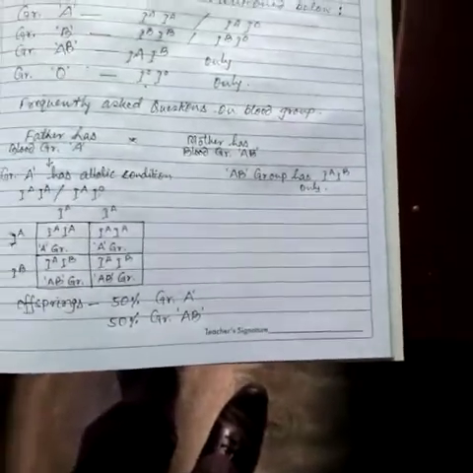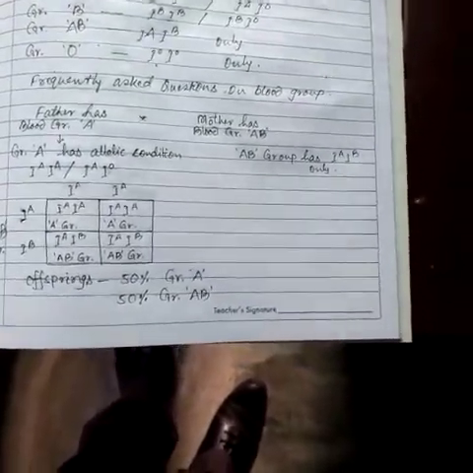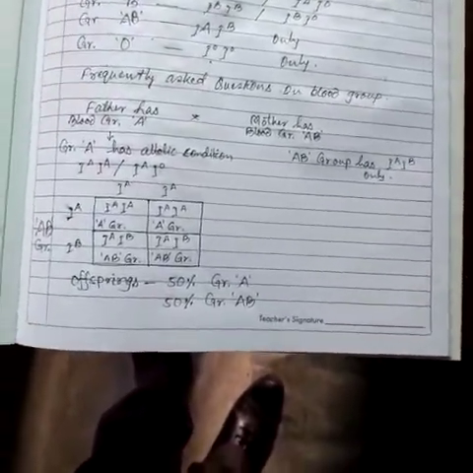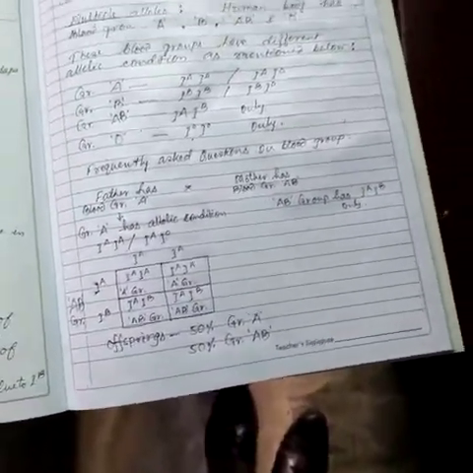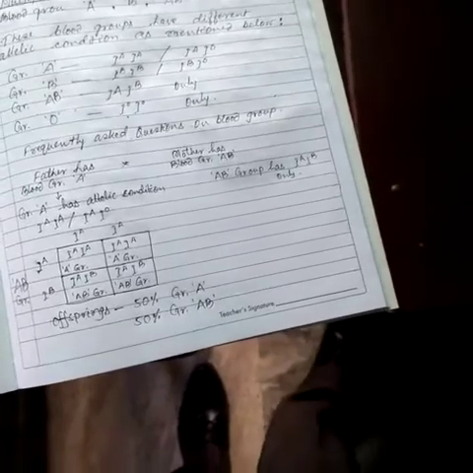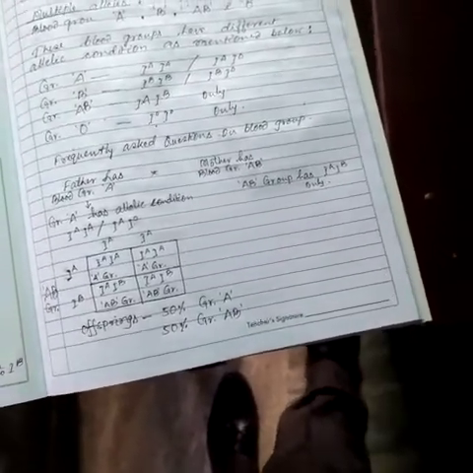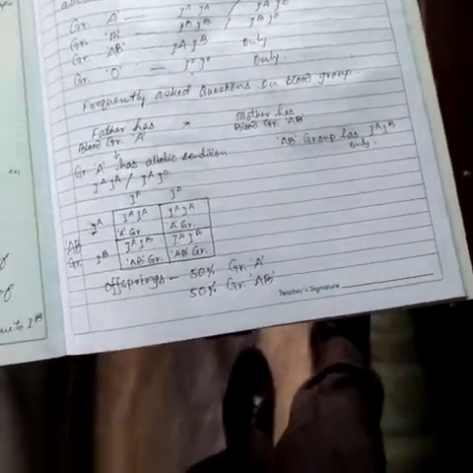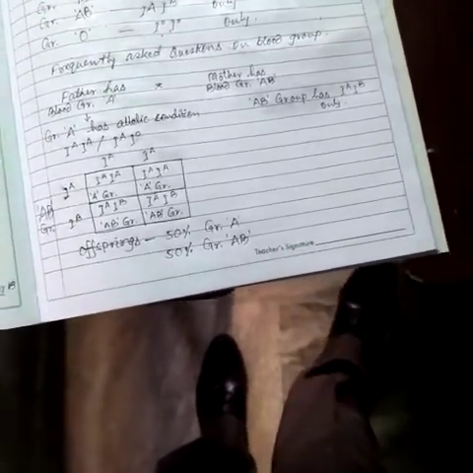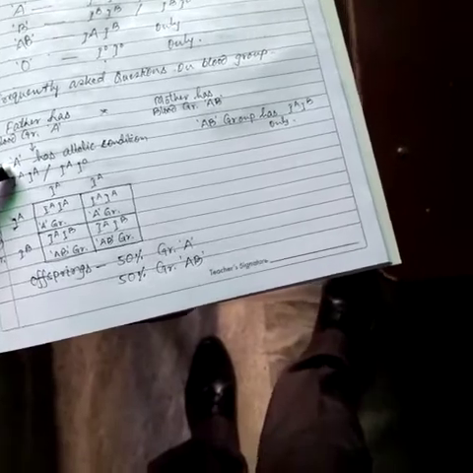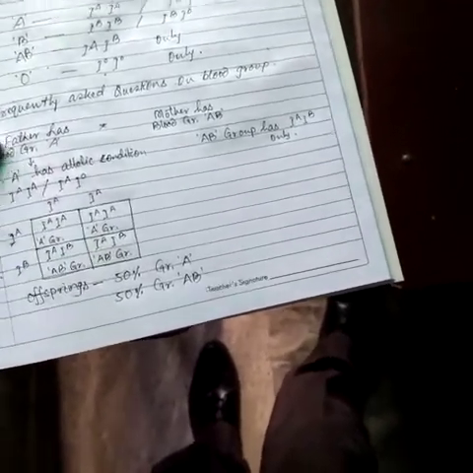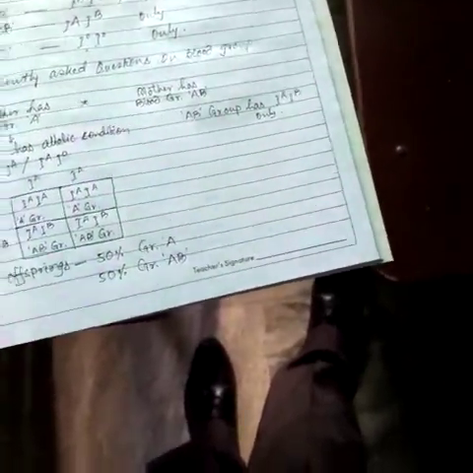Now, on the basis of the given conditions, you have to predict the blood groups of the human offspring, and such questions are generally asked in the examination. Here the father has blood group A and the mother has blood group AB.